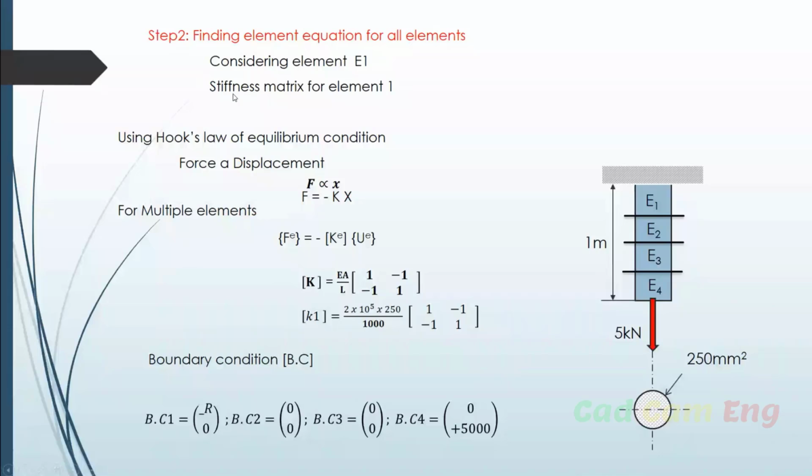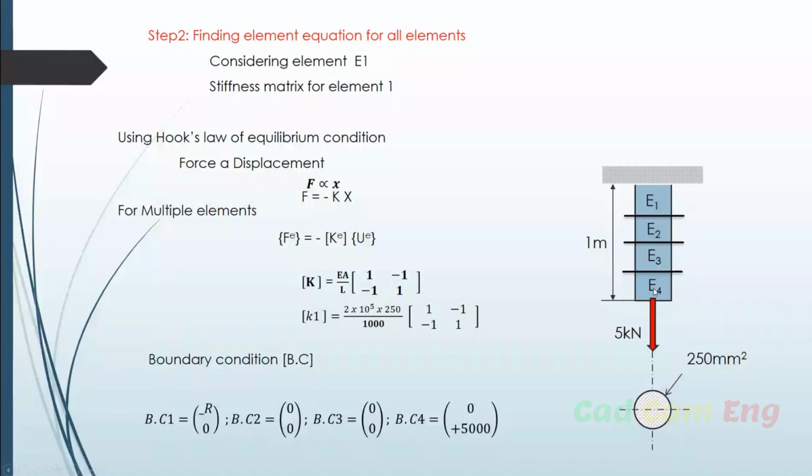Considering the elemental matrix and stiffness matrix, using Hooke's law we can find out the deformation by using the boundary conditions. What is the boundary for element 1? Here reaction will come, here there is no force. That is called reaction, zero force. For element 2, at both ends there is no force, 0, 0. Element 3, at both ends there is no force, 0, 0.